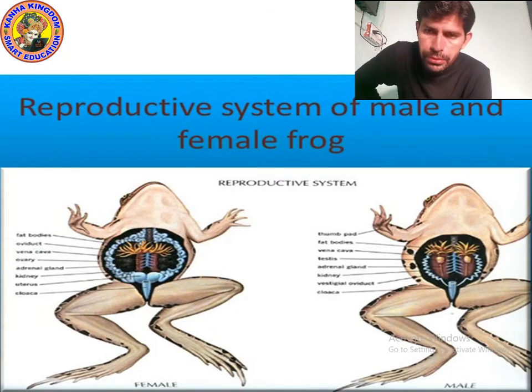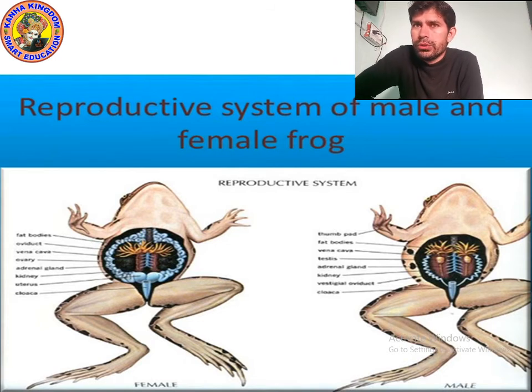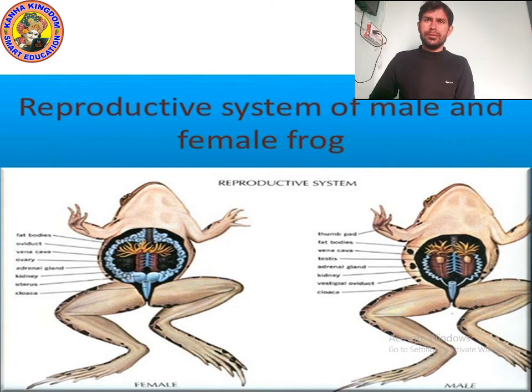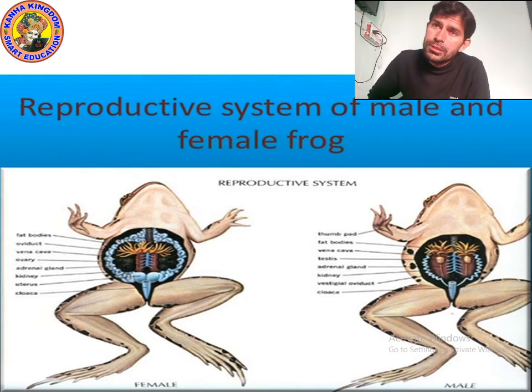Okay, so I have shown you two pictures, the pictures of a frog. I have shown the reproductive system of the male and female frog. Can you tell me which is the male frog and which is the female frog?